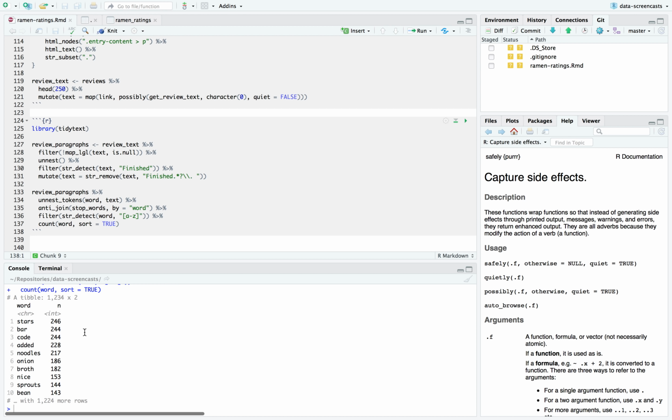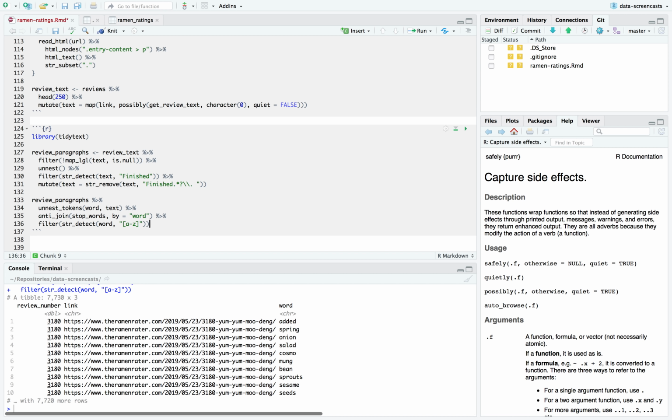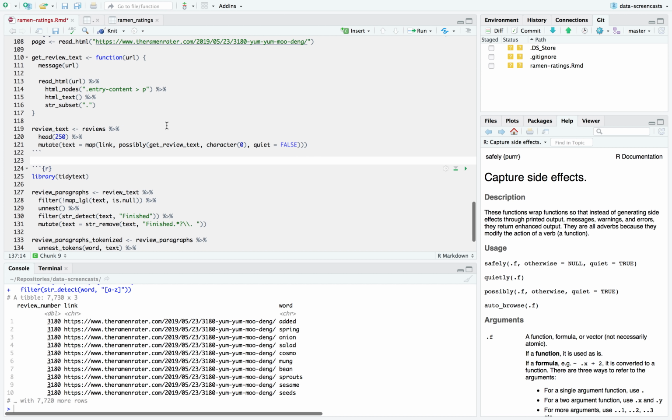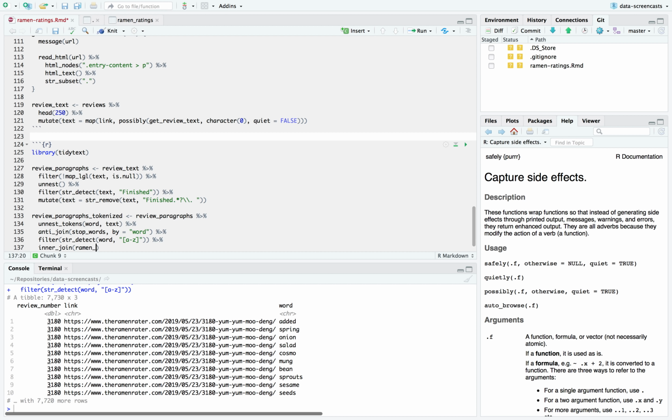We find here that almost all of them use the word stars, as well as barcode, and we saw they start with the word added, and then we work our way down from there. Now I'm going to call this review paragraphs tokenized. I'm going to inner join it with my original ramen data set, ramen reviews, by review number.